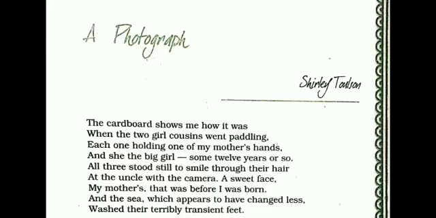In the first part, I will first explain the summary, and after that I'll go line by line. In the first part, Shirley Tolson one day finds a photograph in which some memories are held. Her mother, at the age of 12, went to the beach with her cousin sisters, whose names, Betty and Dolly, are given in the second paragraph.